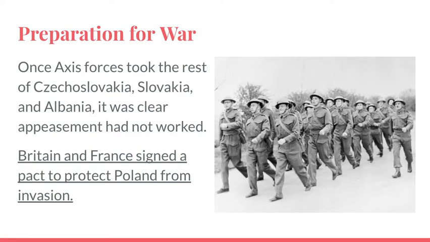But they begin to prepare for war. Both in the United States and Britain and France, they start considering pre-war mobilizations. And that's because they can see the writing on the wall. The world sees that Germany is easily taking up regions and that they're not sure who can stop them. So Britain and France sign a pact to protect Poland from invasion. Now, Poland is another country that's created by the Treaty of Versailles, and it had historical roots as well, but this country is created out of that land, and the idea is that they will maintain the treaty and the world after the treaty if they just protect Poland.